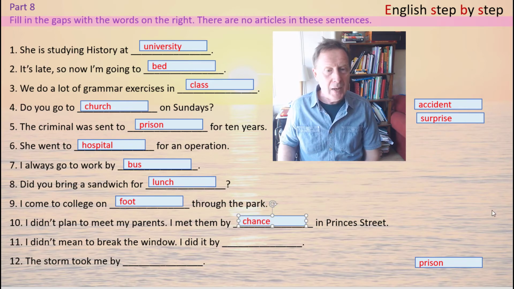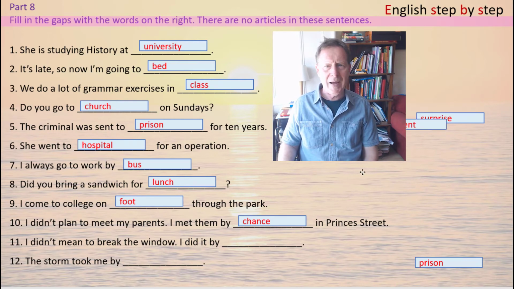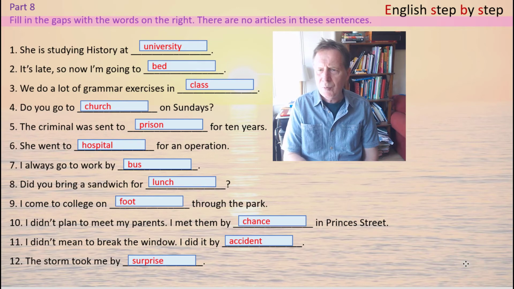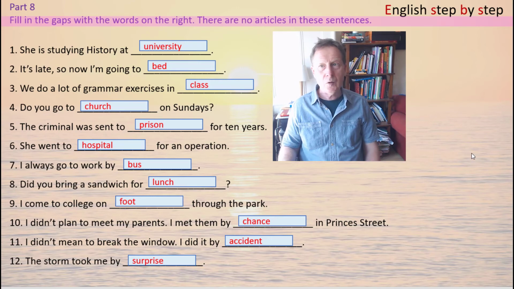Number 11. I didn't mean to break the window. I did it by accident. Number 12. The storm took me by surprise. So there's 12 sentences, and that second prison we don't need. So those are the answers, and those are many expressions in which we don't use an article in English.